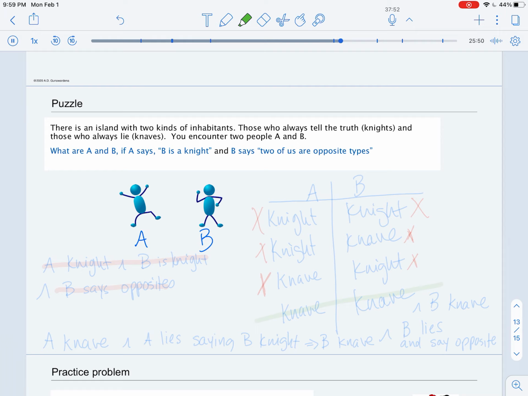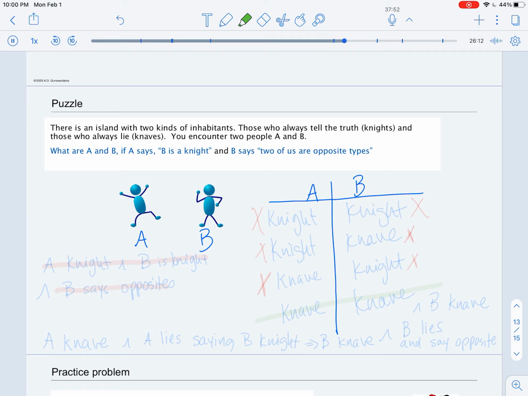And we want to figure out, how can we determine if they're knights or knaves based on what they said, so that their statements are consistent with whether they are knights or knaves. Okay, so there's 4 possibilities.